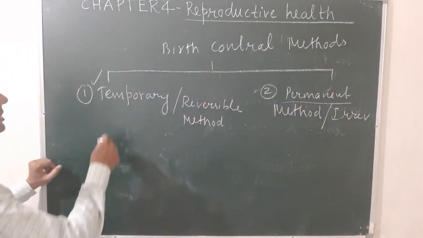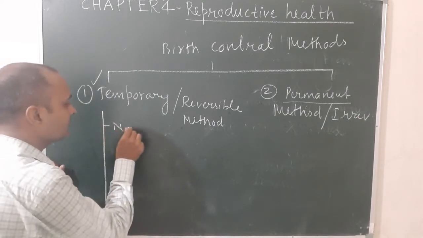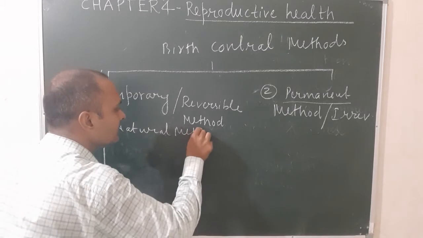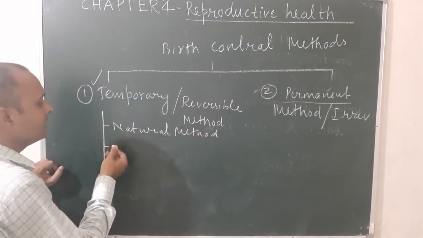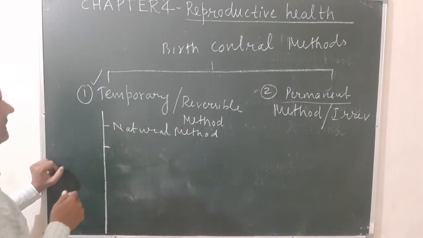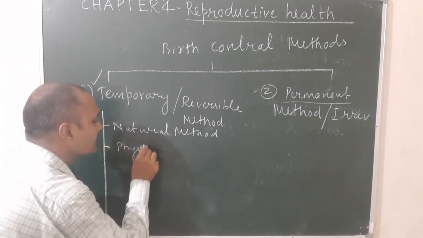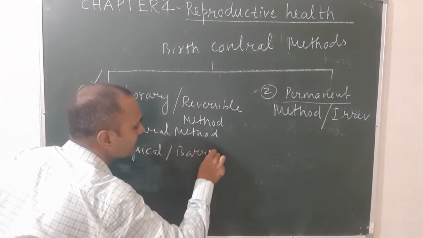Temporary methods are further classified into the following types. First one is known as natural method. Second one is known as physical or barrier method.